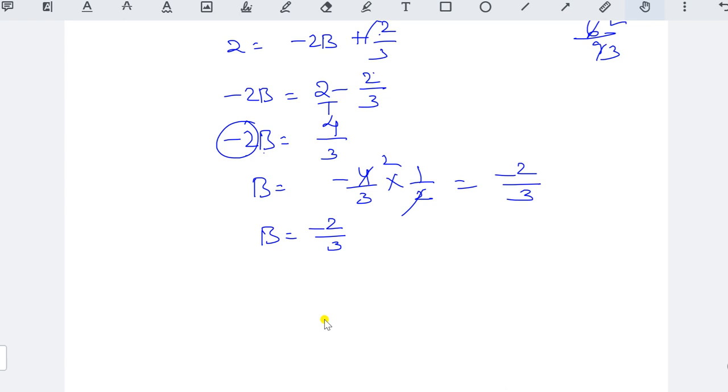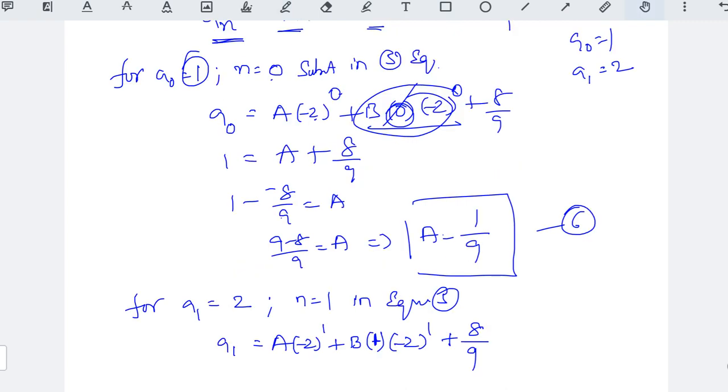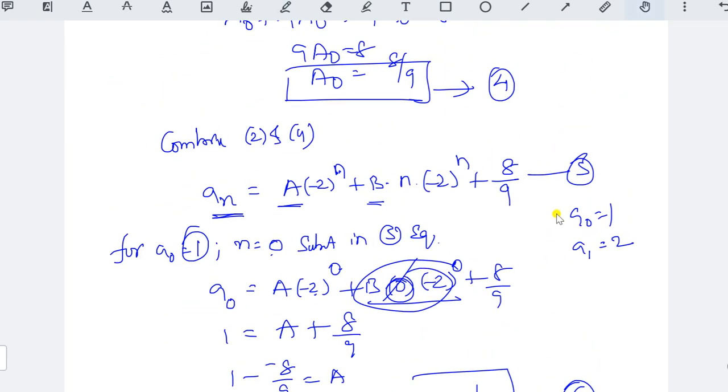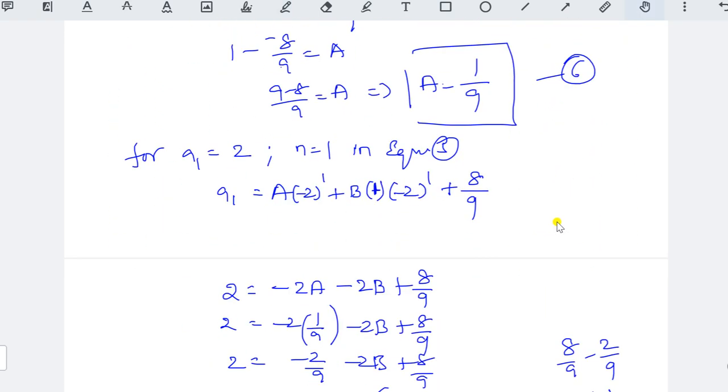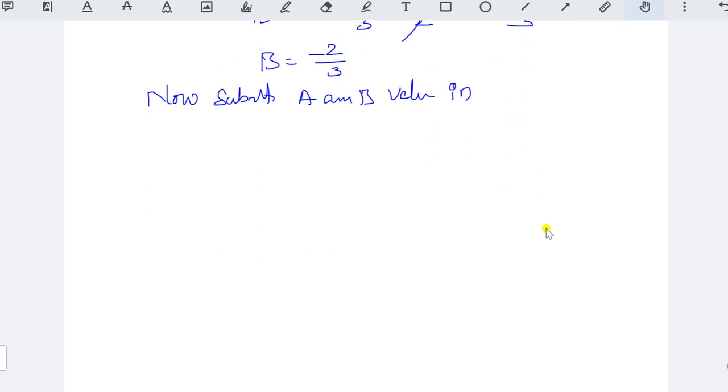Now substitute a and b value in what is that equation? In the fifth equation. Okay, in equation 5. So finally what we got, an equal to, what is the a value, 1 by 9.